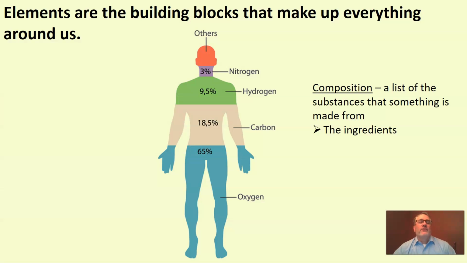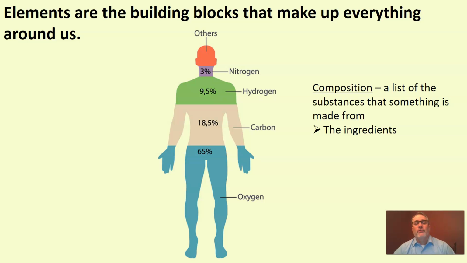One way to look at these elements is I want you to think of them as building blocks. And these are building blocks that make up everything around us. So a key vocabulary word, and this is a word some of you have run into in other classes and in other ways, is something called composition. So composition really is just a list of what something is made from. So when we say building blocks, another way to think of building blocks is ingredients.